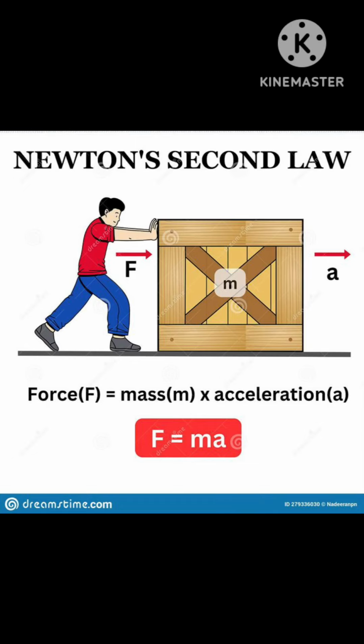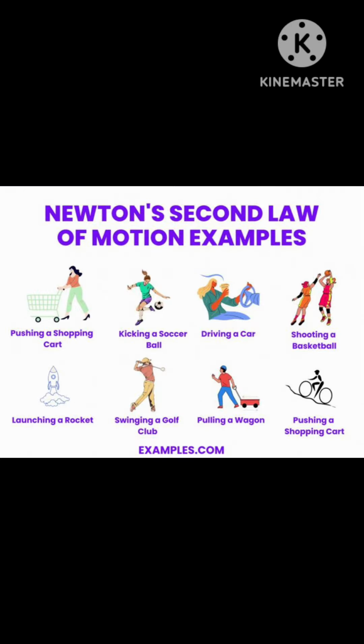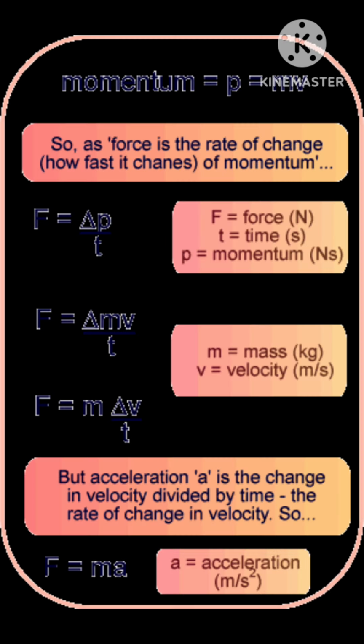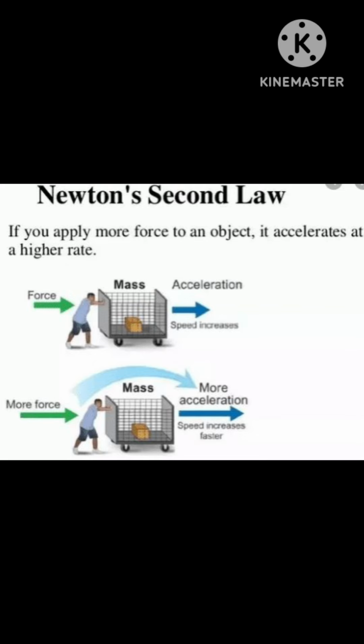Hi students, Newton's second law of motion explains what happens when some net force acts on an object. According to Newton's second law of motion, when a net force acts on an object, it accelerates. It can be expressed as F equals ma.